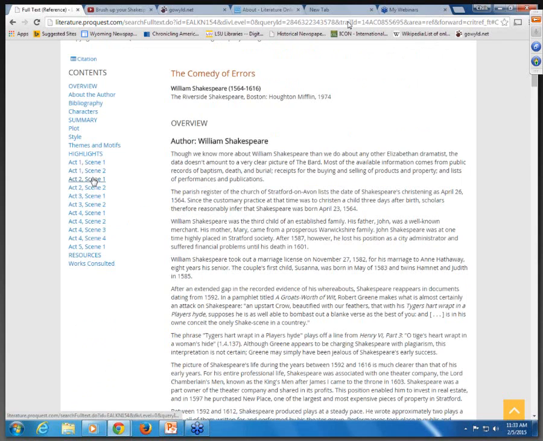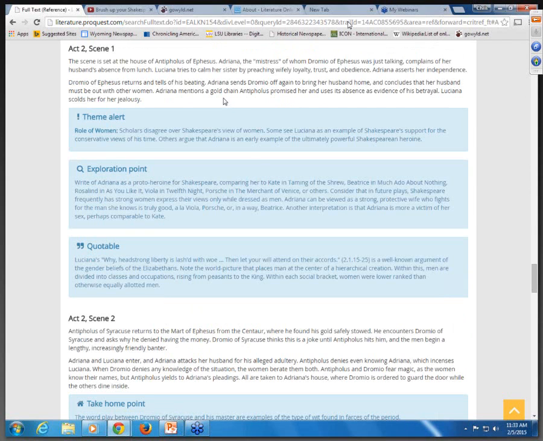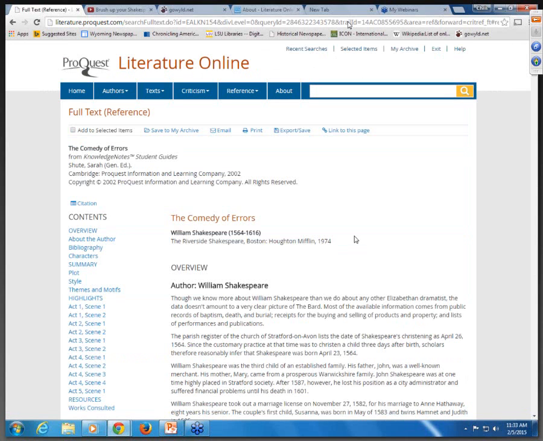And we can jump to acts and scenes where you'll find information about it, a description, plus little exploration points and quotes and themes from that particular section. So if you're reading Shakespeare, what a great resource to help you learn more about what you're reading, find out more about the background, the author, and the writing itself.